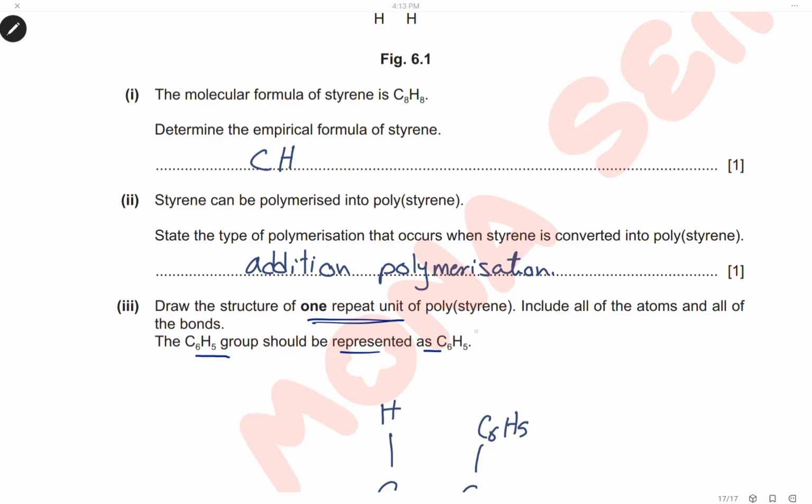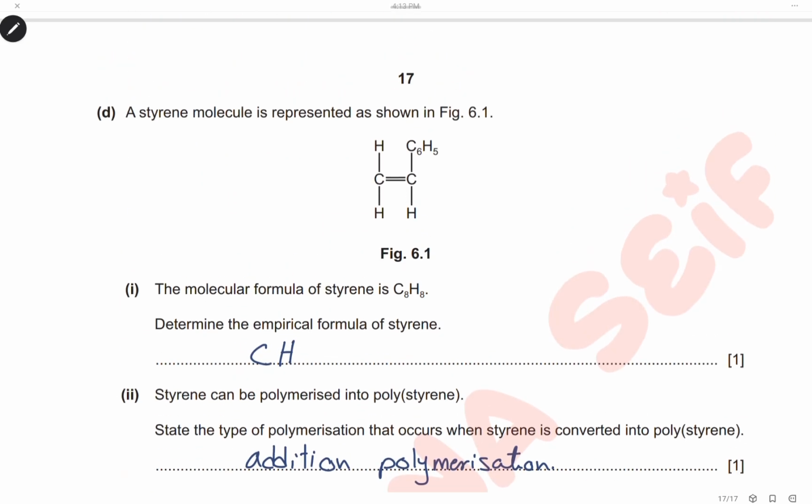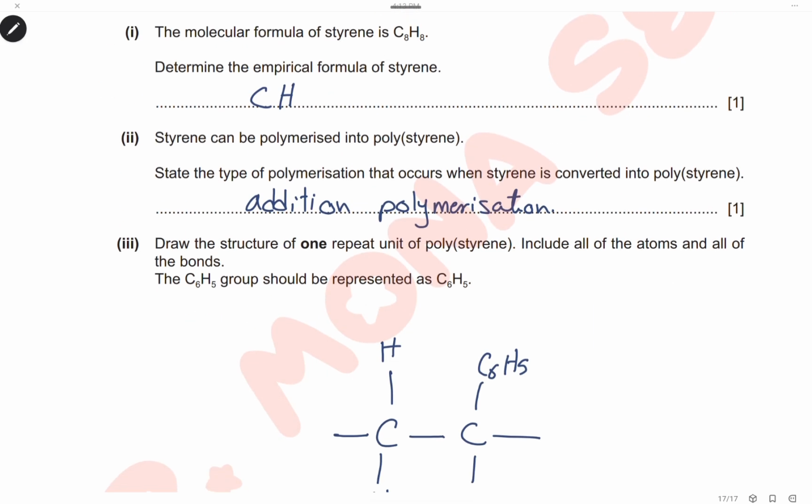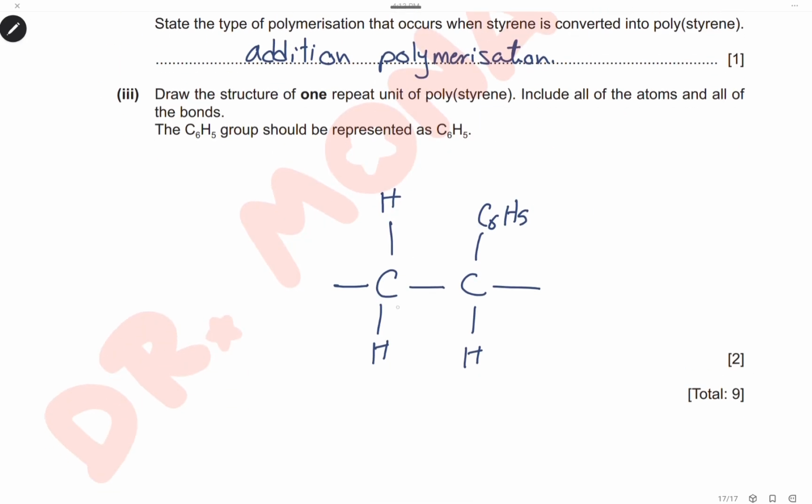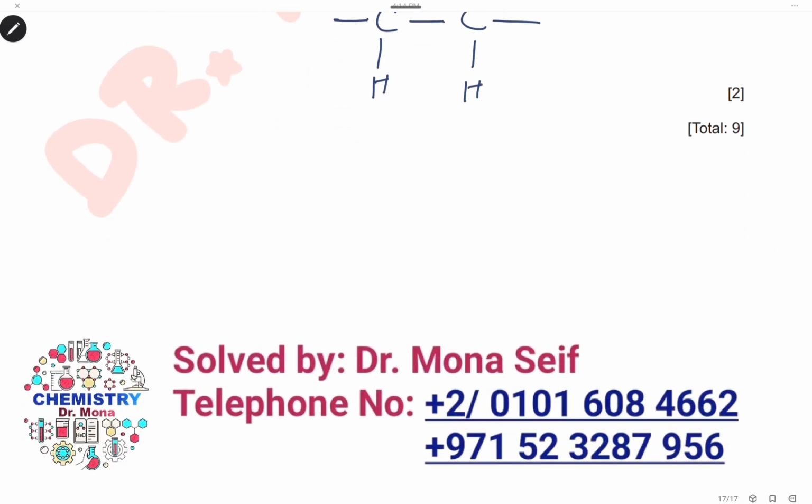We will not display this part. We will not draw it as a displayed formula. We will just draw it as C6H5. So to make one repeat unit of the polymer, we will remove the double bond and add two open ends. This will be the polymer formed. As we can see, the same structure, just remove the double bond and draw two open ends. The open ends represent the continuation of the polymer.